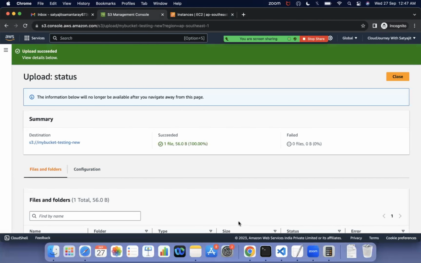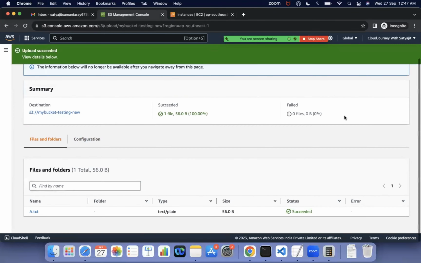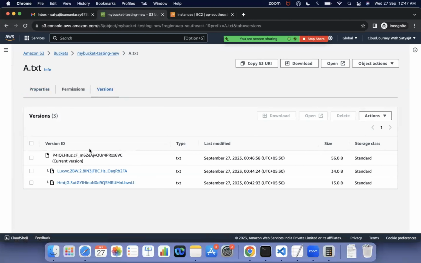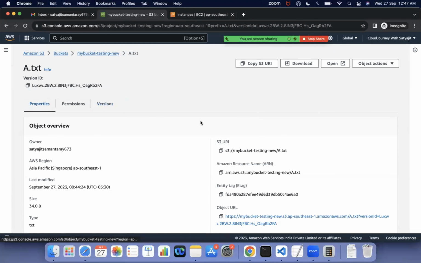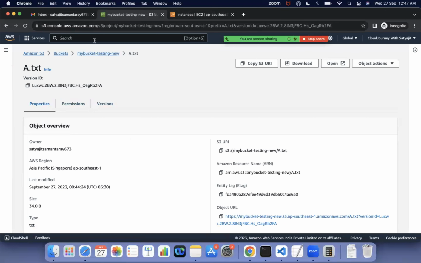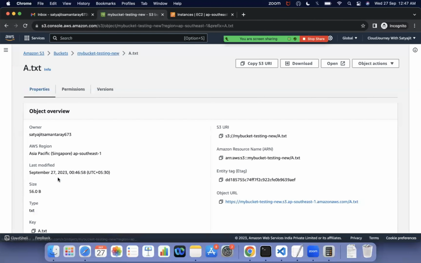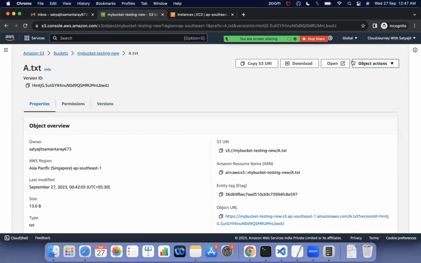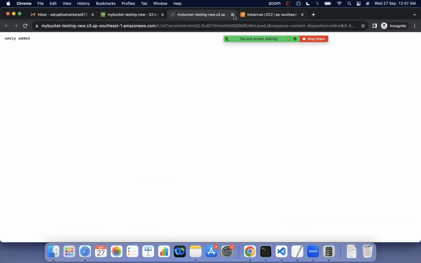Now someone asked me, give me the file from before it was modified. So how will I do that? I just close it, select this object and go to the versions. Now three files will show. The first one is the current, 13 bytes is the older one, 34 is the newer one. Now if you click on this one and select open, this is my previous file. Okay. Now if I go back, select the object and go to the versions, and go to the lowest one, this is the first file added. So this way we can do it.